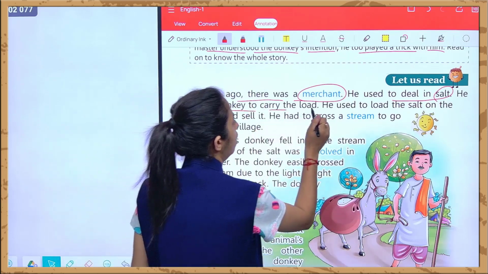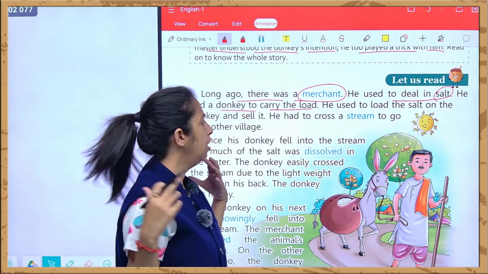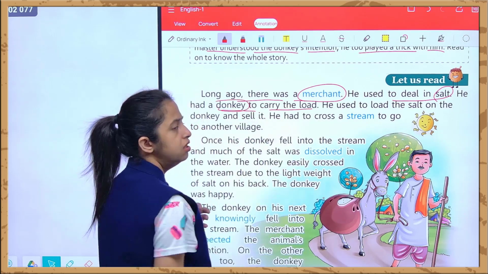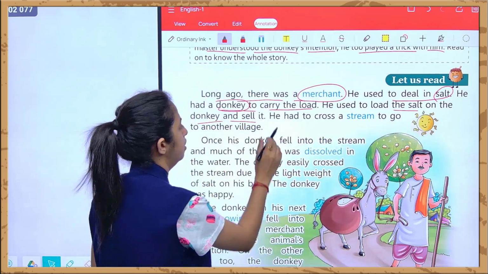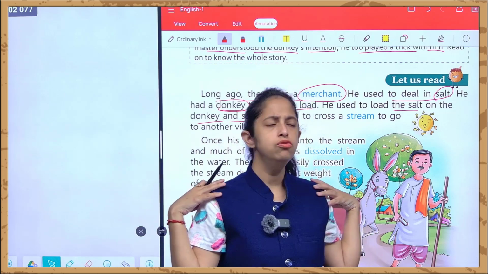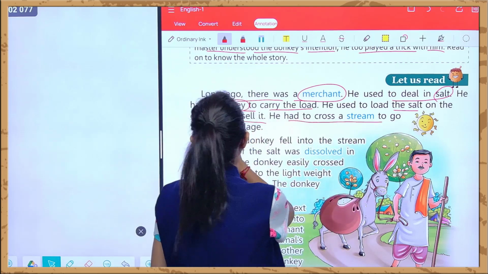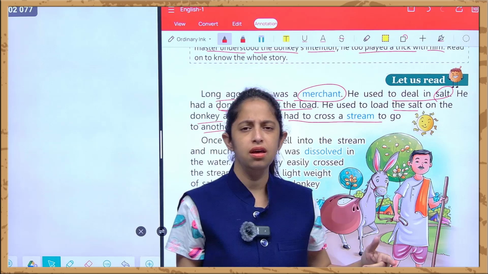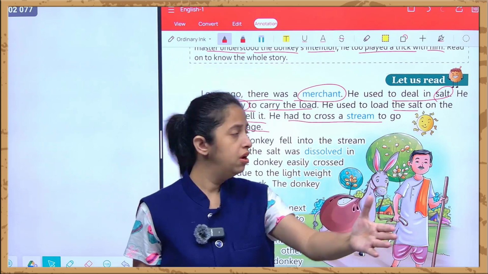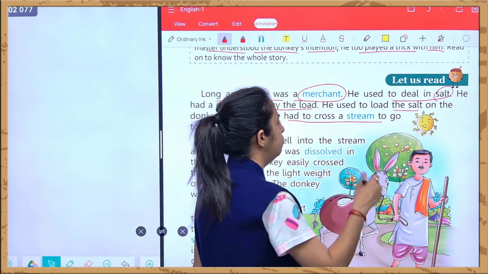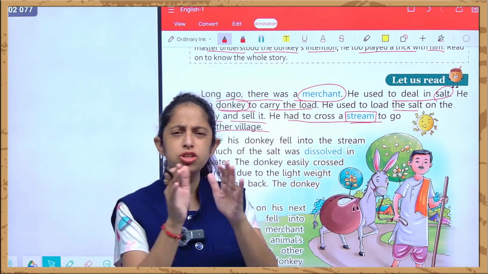He had a donkey to carry the load. Load means बहुत ही ज़्यादा heavy thing, heavy load जो हमें उठाना है. और उसके पास क्या था? एक डंकी था इस लोड को उठाने के लिए. He used to load the salt on the donkey and sell it. Donkey के ऊपर, at the back of the donkey, he used to load that salt and then he used to sell it. He had to cross a stream to go to another village. दूसरे village में जाने के लिए. See, "another" is written because he has to go from one village to another village, and in between the way there is a stream. Stream is basically a small river, बहुत ही छोटी सी river.